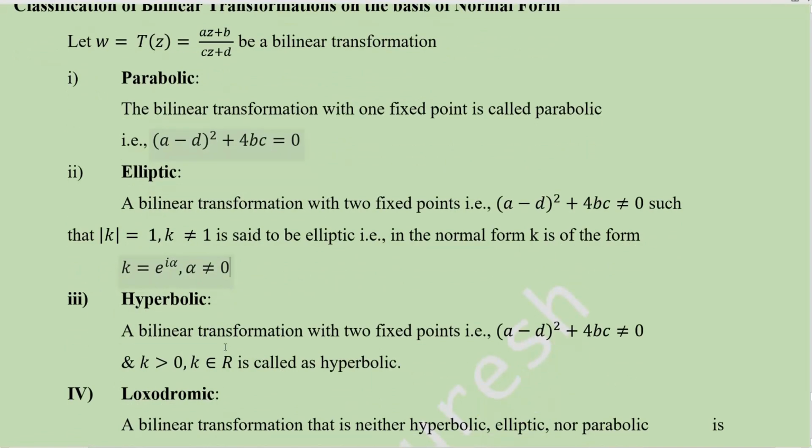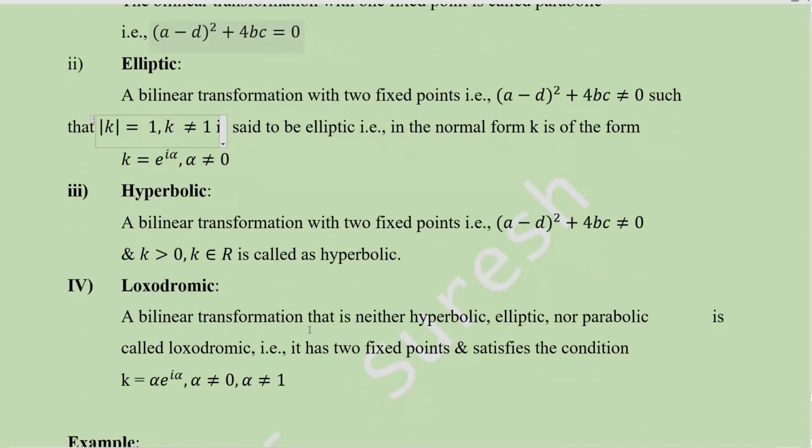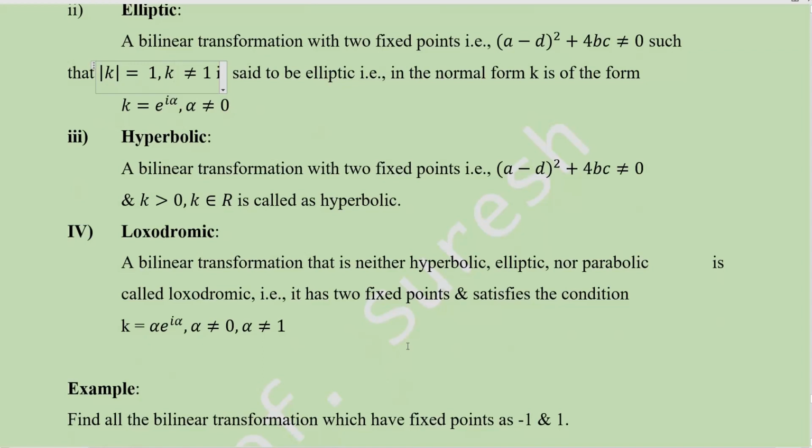And then hyperbolic, a bilinear transformation with two fixed points, in this case also this value not equal to 0 and k greater than 0, k belongs to R. Here k is a real number in this hyperbolic case, but in the elliptic case this k need not be a real number. Okay, this is called hyperbolic. Loxodromic, a bilinear transformation that is neither hyperbolic, elliptic nor parabolic is called loxodromic. That is, it has two fixed points and satisfies the condition k equal to A into e power i alpha, where A not equal to 0 and alpha not equal to 1.